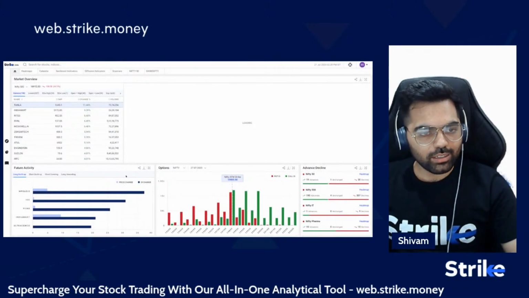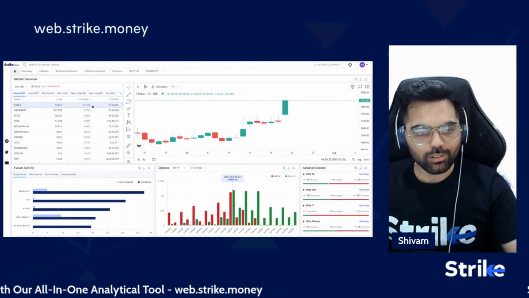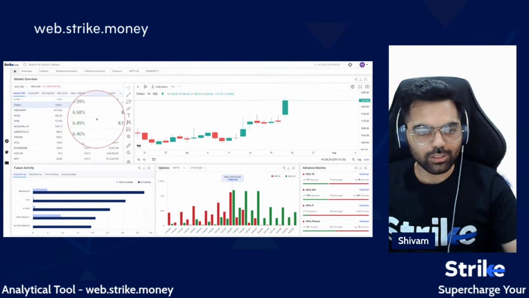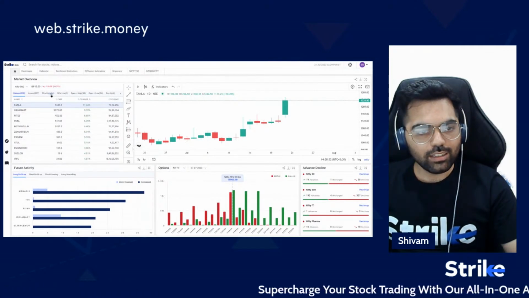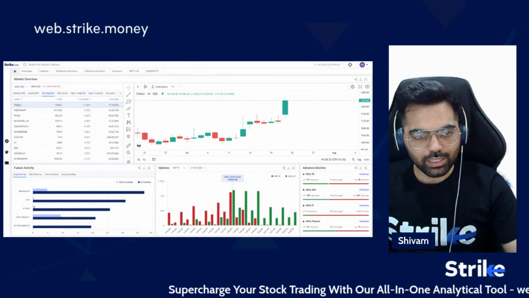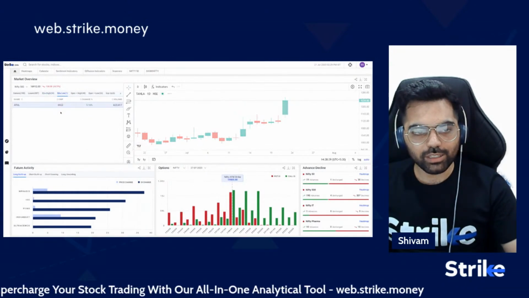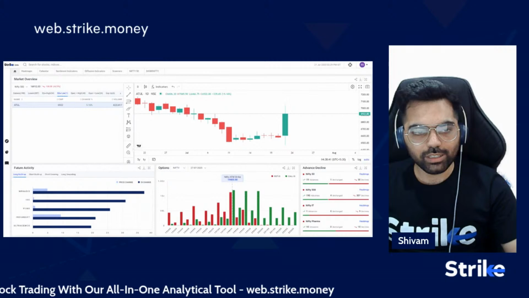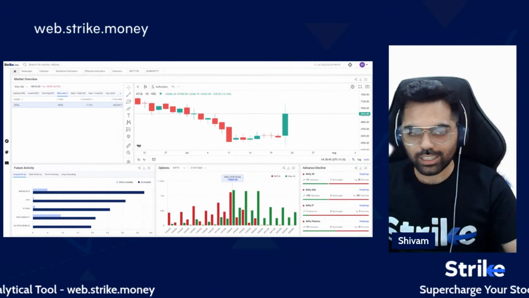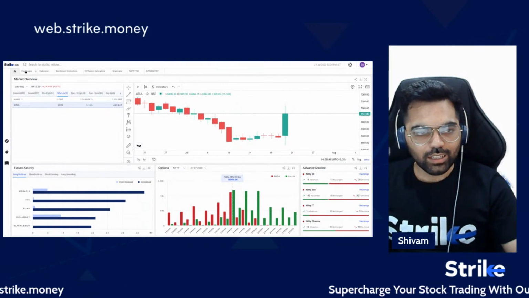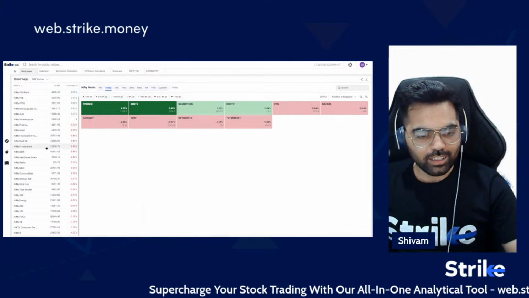But as we can see, there are still individual names that are putting in a good amount of gains in today's session as well. Within the Nifty 500, there are 34 stocks making a 52-week high today, but only one is making a 52-week low. So this is still showing that the broad market is strong and there are no signs of worry as of now. Let's jump to the heat map to see sector-wise performance for the day.